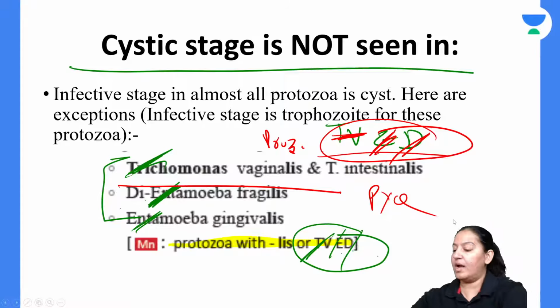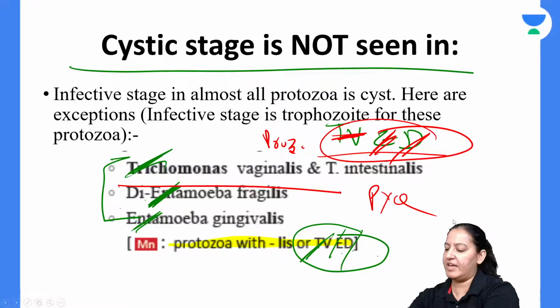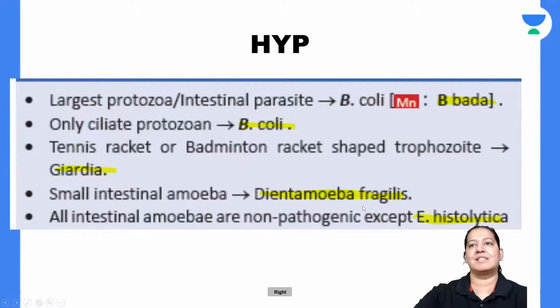So these are the protozoa in which cystic stage is absent. Let me write down the mnemonic. In which cystic stage is absent, TVED is the mnemonic. Let's move ahead to the next mnemonic, right?